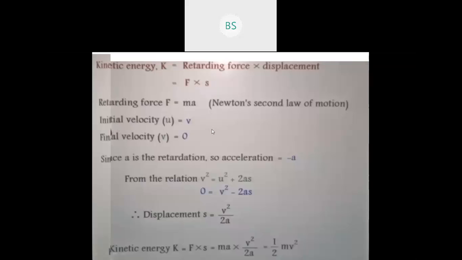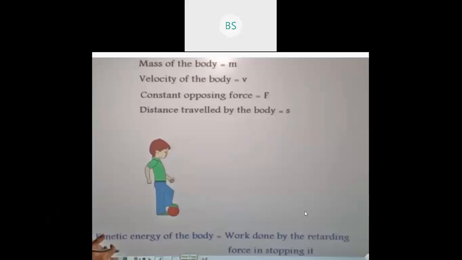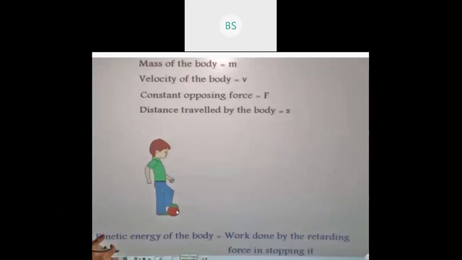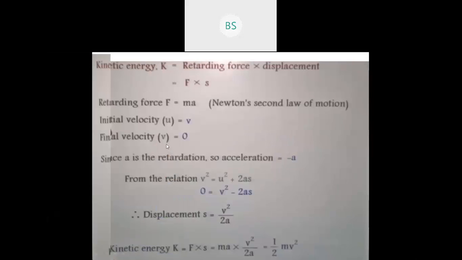Initial velocity of a ball means I can say that now, for example, if this ball was moving, what is the initial velocity? It was moving, so we have to take initial velocity as v. Okay, now when the ball is stopped, the velocity is 0 of this ball because it is already stopped. So what we have taken, final velocity v is equals to 0. Okay, since a is the retardation, so acceleration is minus a. Because the boy is applying opposite force, it is nothing but retardation. So acceleration is what? Negative, that is minus a.